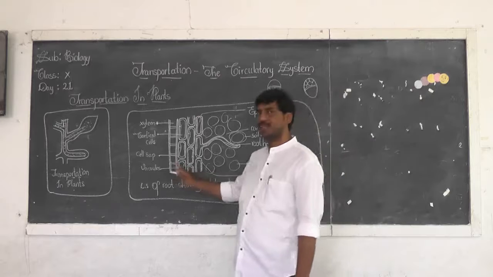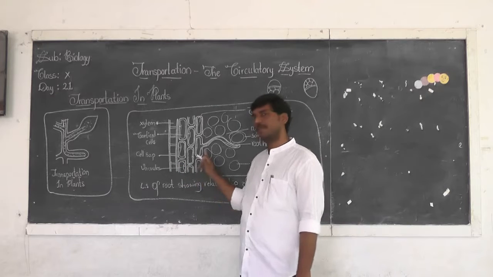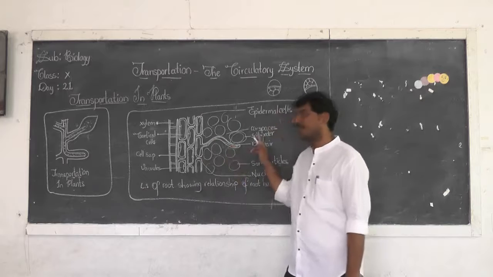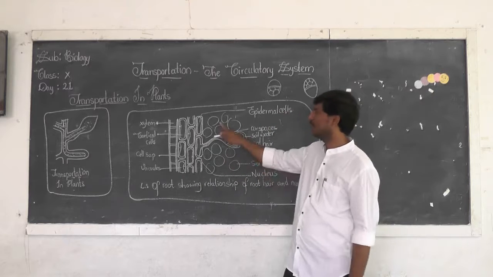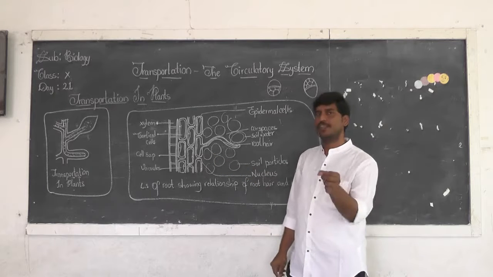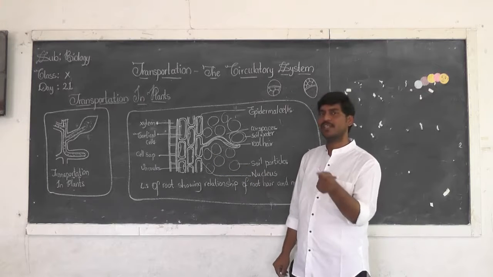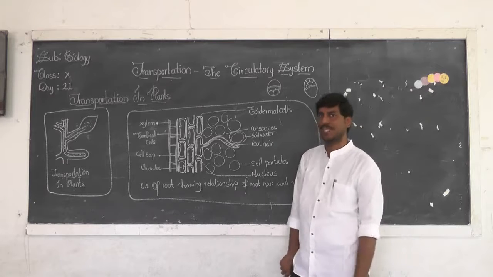So xylem, cortical cells, the next epidermal cells. From epidermal cells, the root hair is passing into the soil. And in the soil particles, you can see air spaces are present. We find that the soil particles are thin, but in between them air spaces are present. Microscopic air spaces.